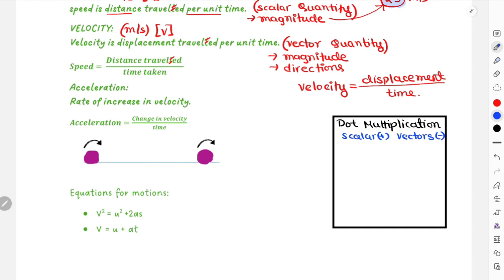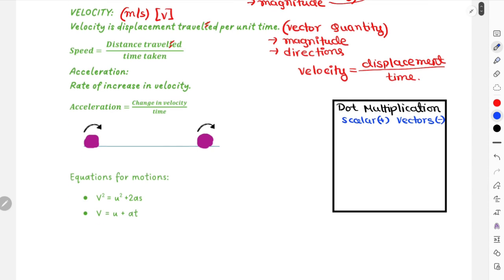Now using this assumption, we can identify whether any quantity is a vector or scalar. For example, I obviously have to be provided with the equation for that quantity. Now if I start working with force equals mass times acceleration, where mass is a scalar, I already know because mass doesn't have any direction, and acceleration is a vector. So their product would be positive multiplied with negative, which eventually becomes negative.